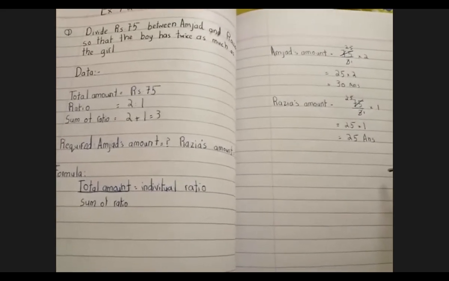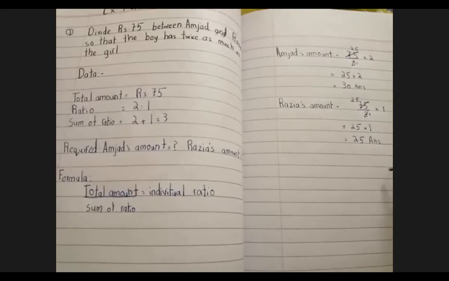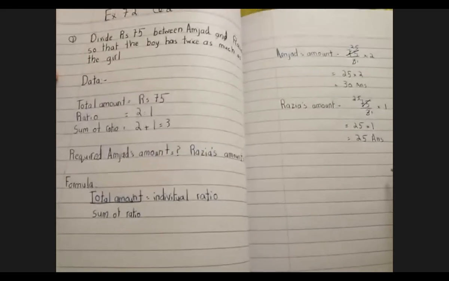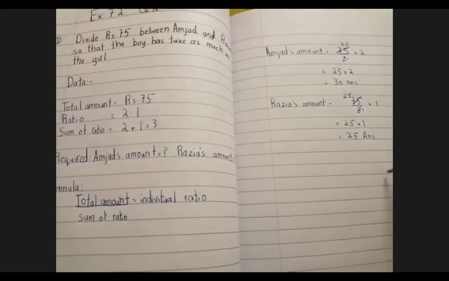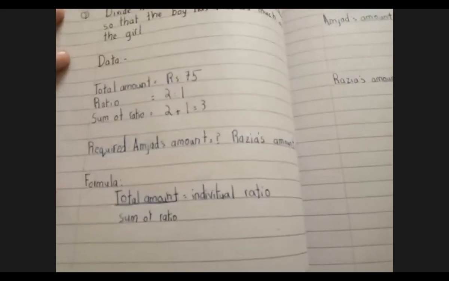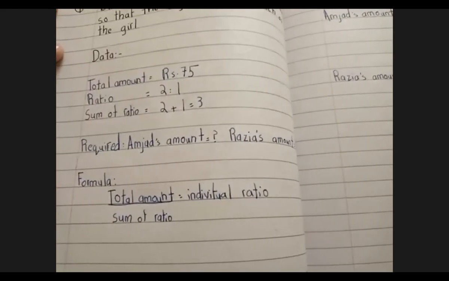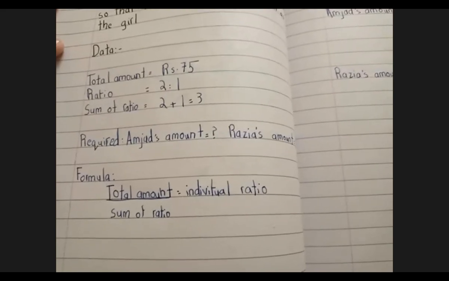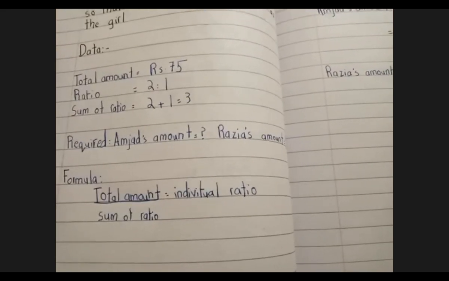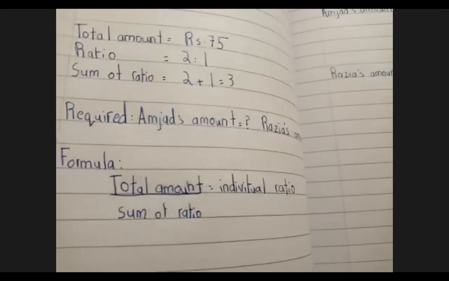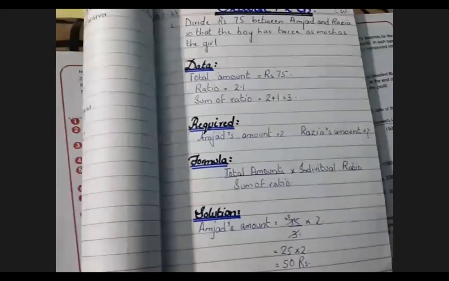Okay, there's a mistake. Ahmad, total amount, check out the formula: total amount over sum of ratio, multiply. You have written the equal to sign over here. Just make the correction in the formula. This is the sign of multiplication. Individual spelling is wrong. But very good that you have completed this question properly on time.